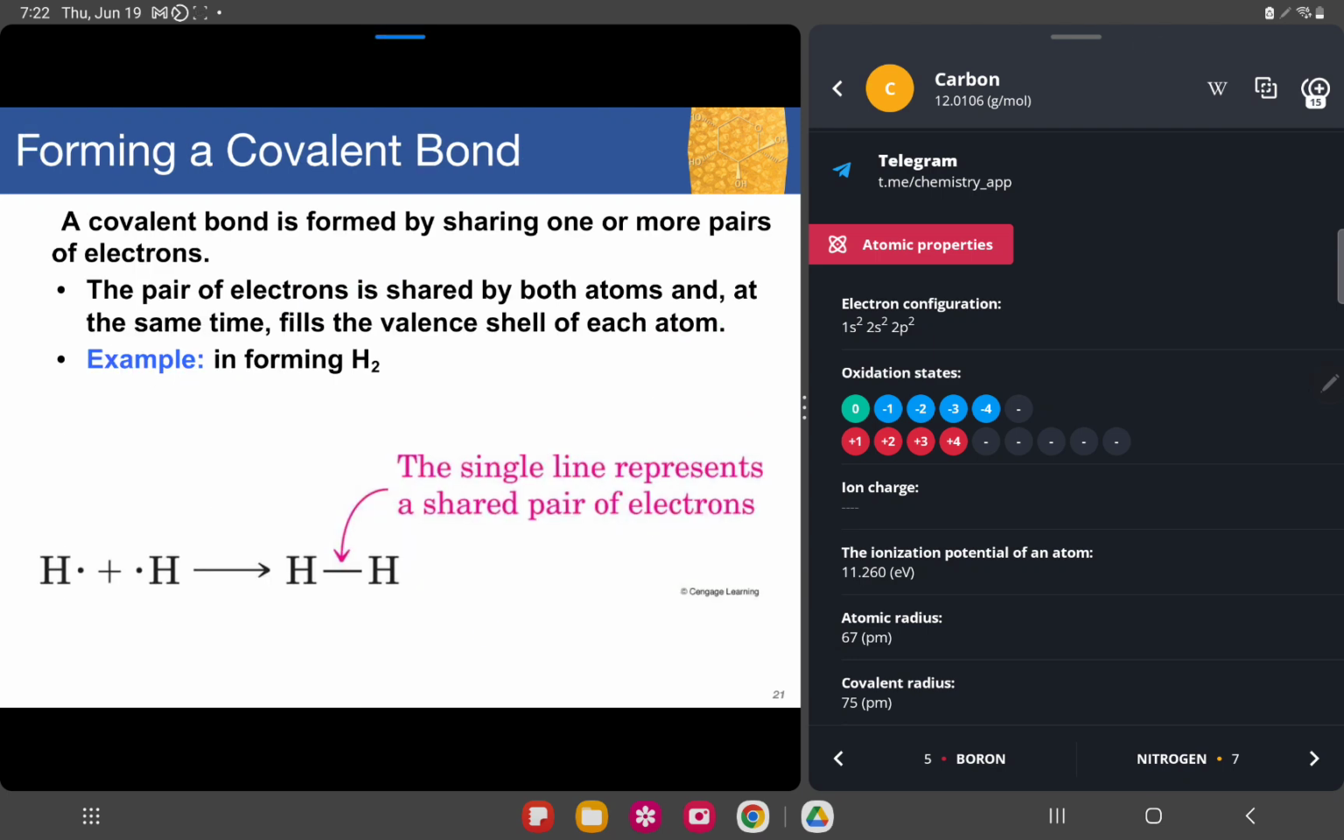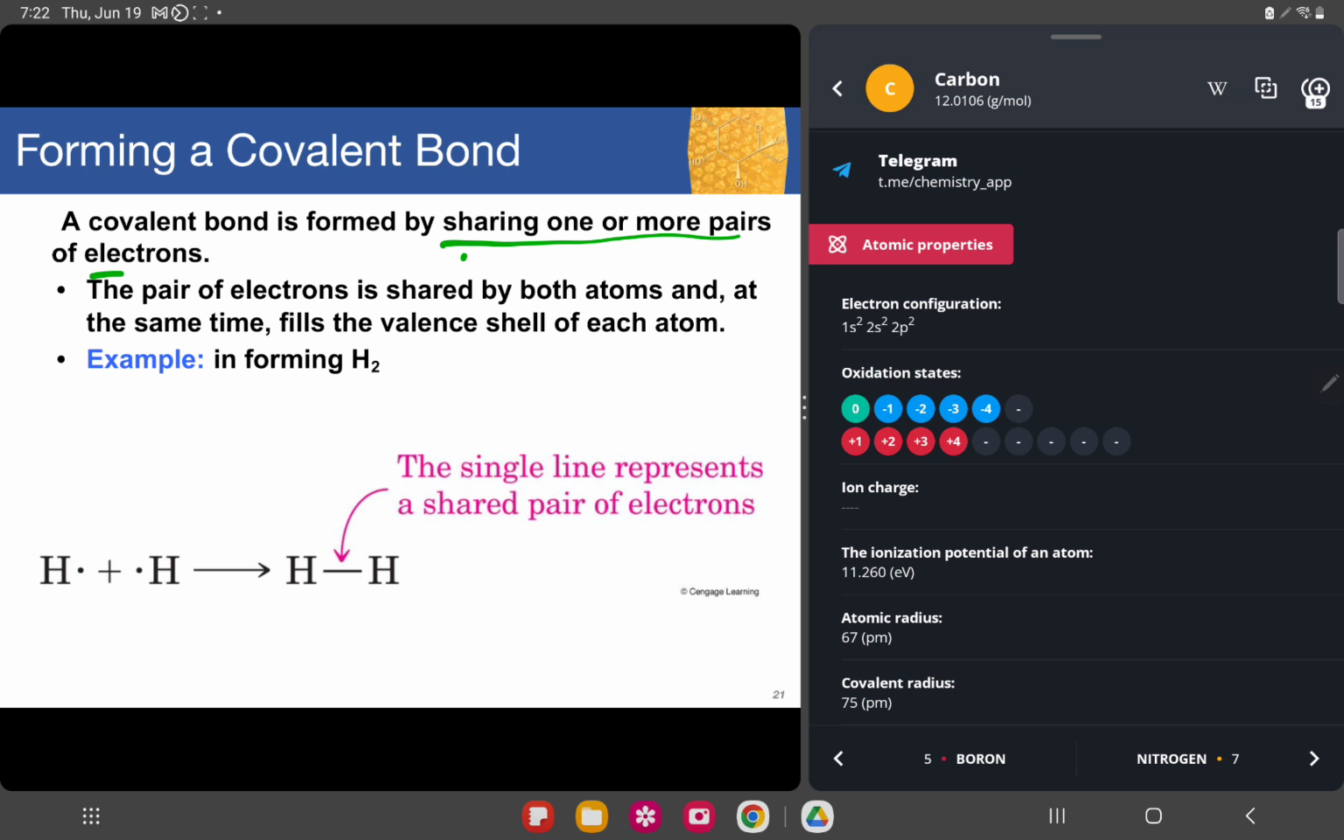Next, we have forming covalent bonds. This covalent bond is most commonly encountered in your organic compounds. Remember that when we hear covalent, it means sharing, sharing of one or more pairs of electrons.